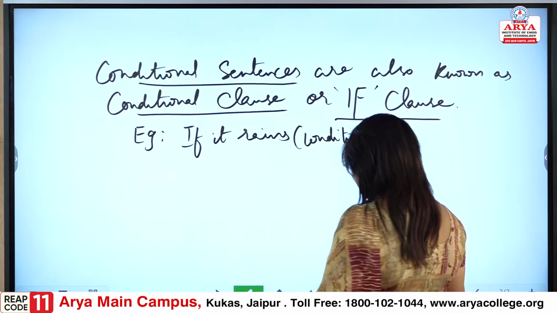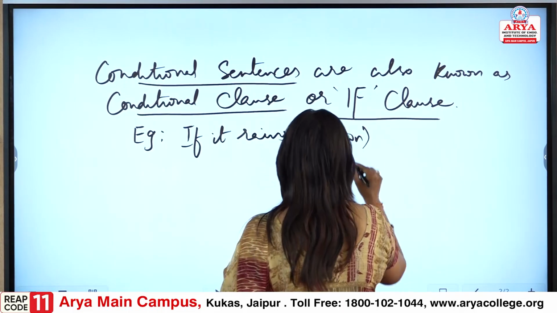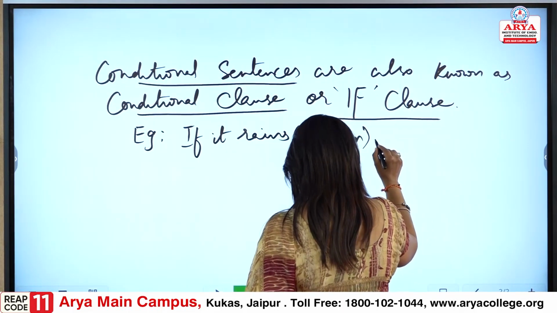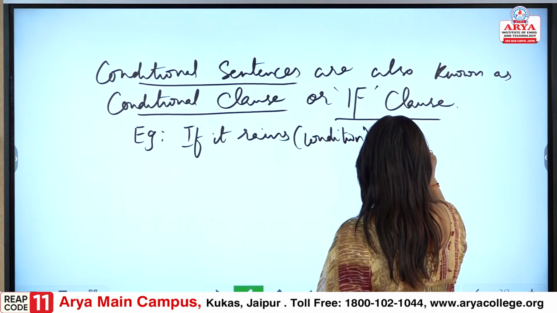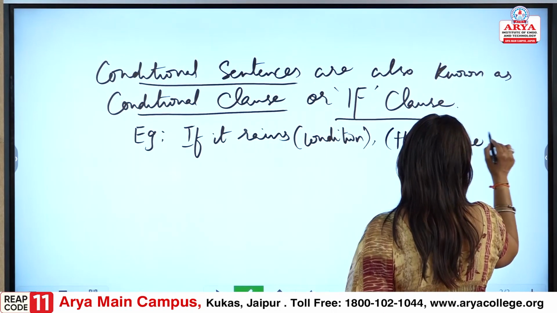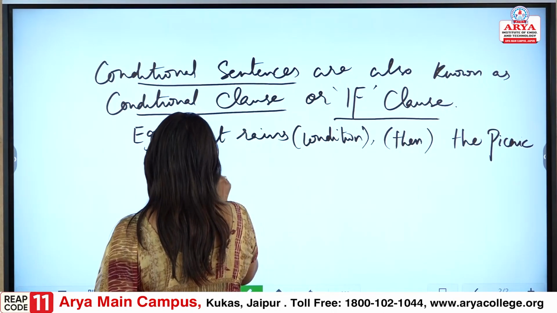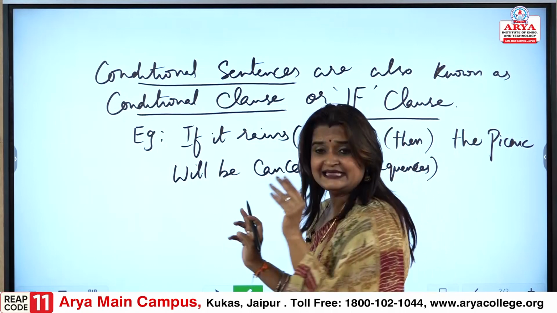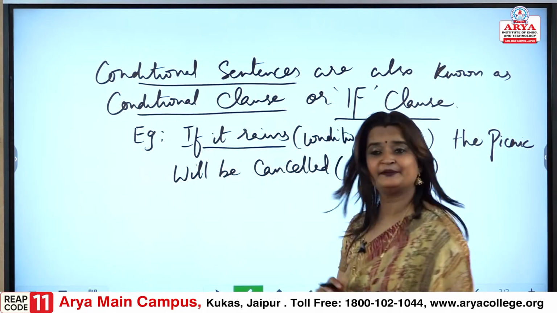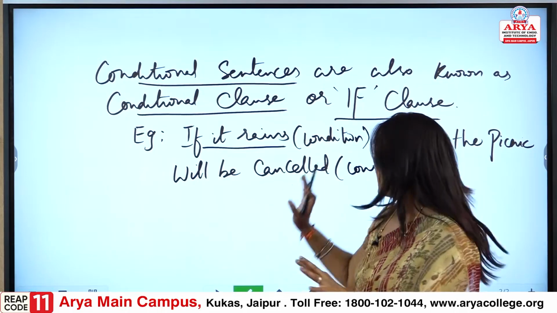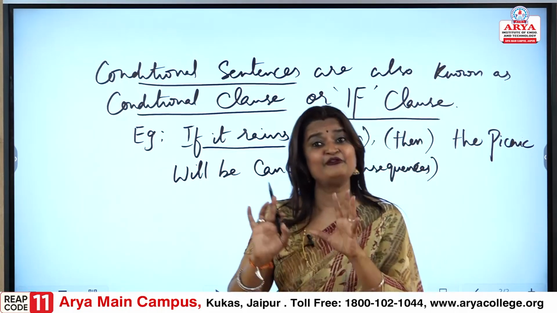Second thing we would go is, if it rains, then the picnic will be cancelled. See, in this sentence, if it rains is the condition.